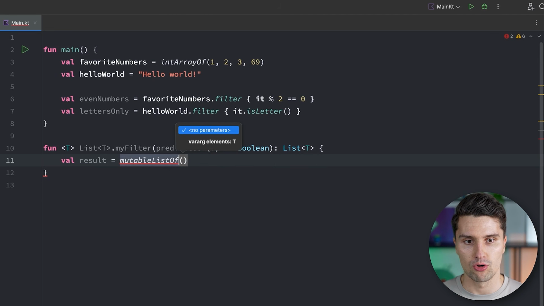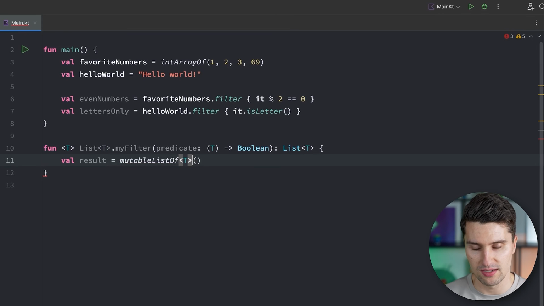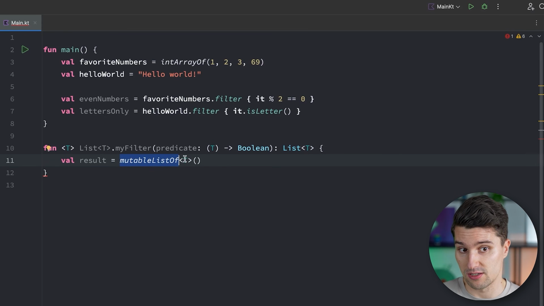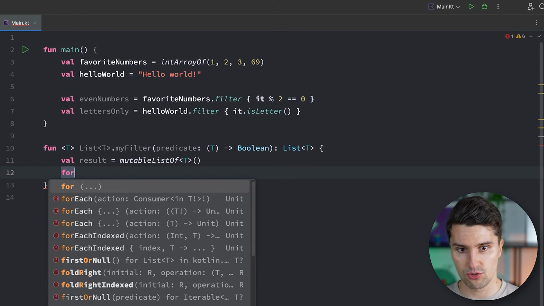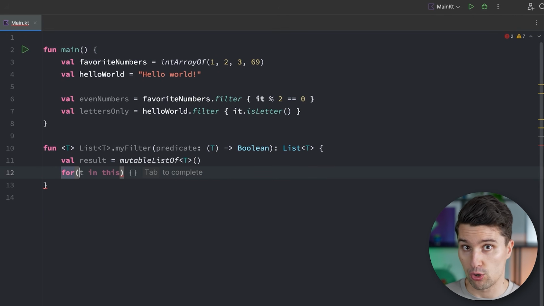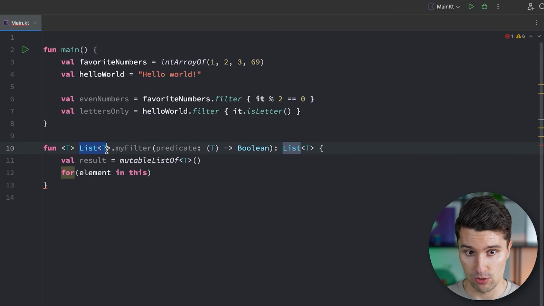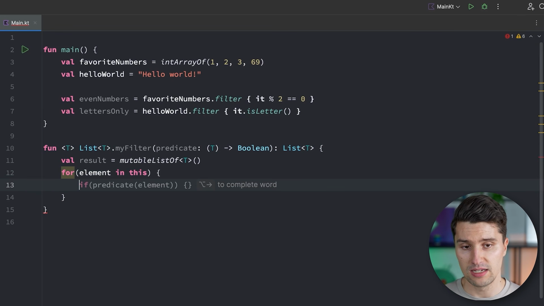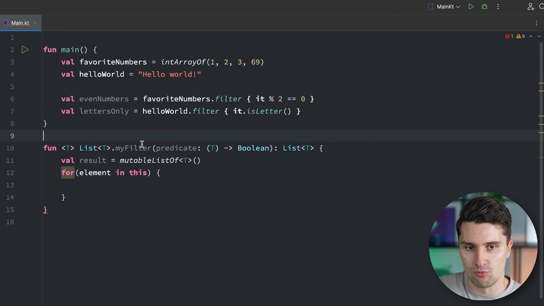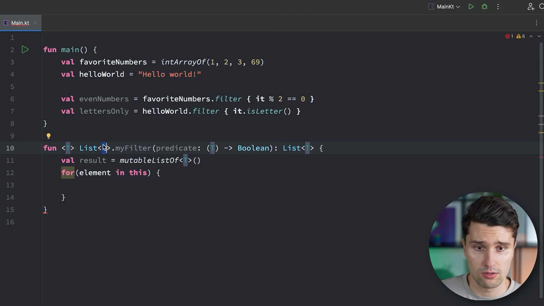So we just need to start off with an empty mutable list of type t again. That's the type of element we want to store in this list, and it's dynamic. And then we just iterate over the list that we called this function on. For every single element in the current function execution, we don't know what this function might be called on, because one call might be called on a list of strings and another call might be called on a list of integers. But we can still work with this.